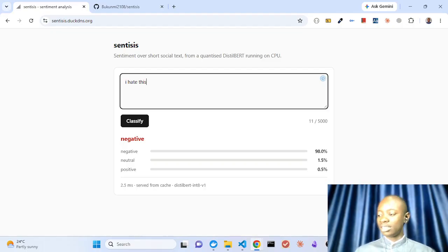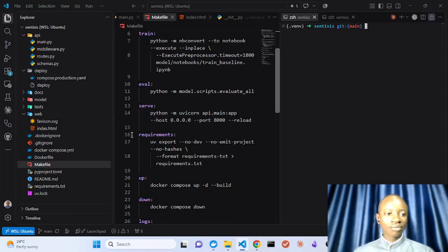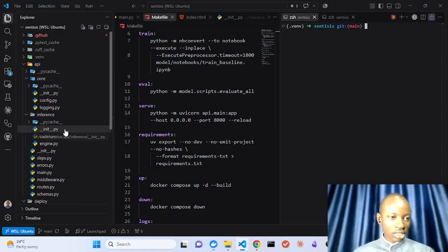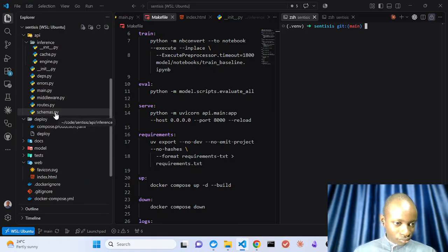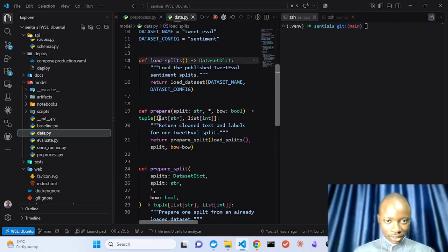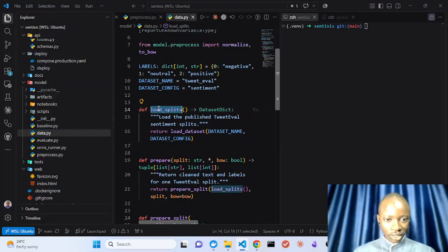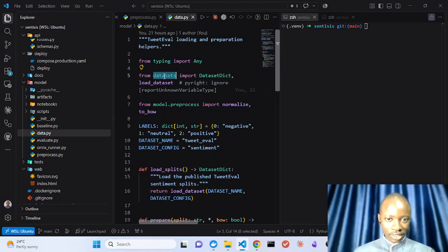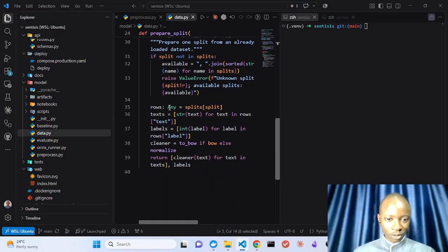After the data set is chosen, the first step is definitely pre-processing and data set cleaning. I have this done locally. This one is for loading the data from Hugging Face data sets and preparing the splits.